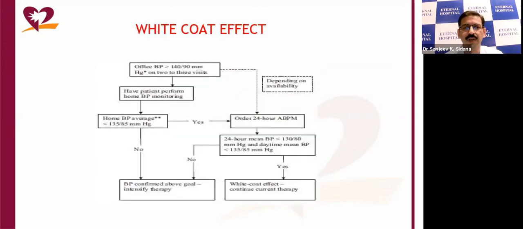So how do we evaluate a patient with white coat effect? If the patient's office blood pressure remains more than 140/90 and ambulatory blood pressure monitoring is available, then we can ask the patient for 24-hour ambulatory blood pressure monitoring. And if the daytime average is less than 135/85 and the 24-hour average is less than 130/80, we can label the patient as having white coat hypertension.